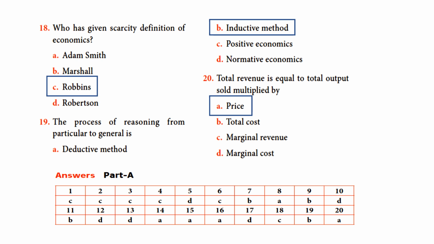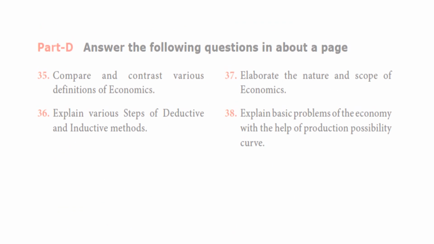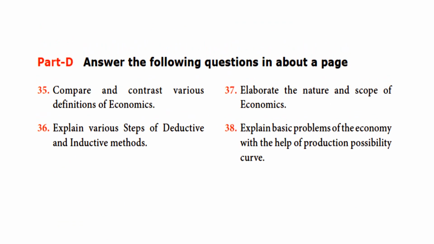Now let's move on to write the classwork. Before that, turn your book to page number 24. We are just going to mark in your book; later you have to write it in your note. Book page number 24. Already you have written the first question, right? In the previous class I told you to write: compare and contrast various definitions of economics. And today the second question: explain various steps of deductive and inductive method, from your book page 11 to 12. Turn your book to page 11.